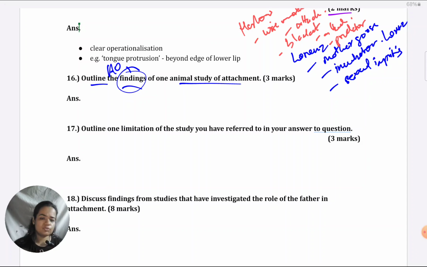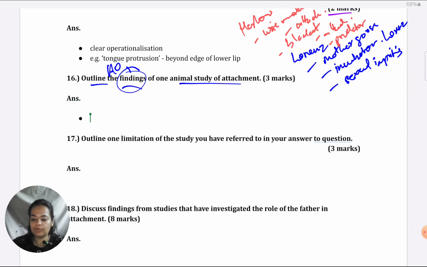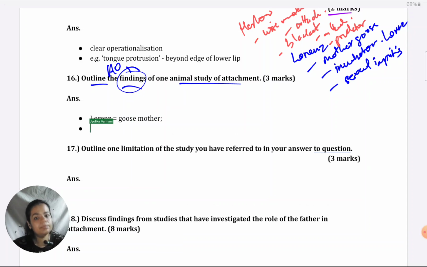Okay, so I've brainstormed so many possibilities with you. I'll just make a quick outline. For the Lorenz study, I find that simpler. We could give 1 point on the geese being imprinted on the mother, following their mother as the first moving object. Those being imprinted on Lorenz, who were hatched in the incubator, they followed him.